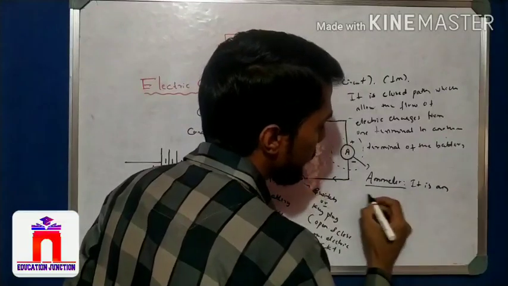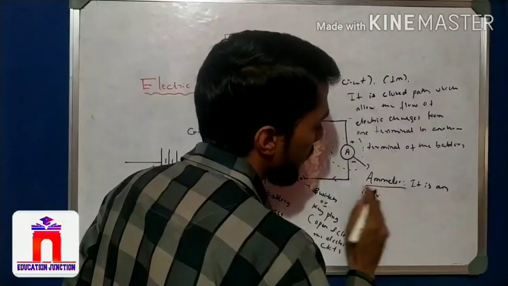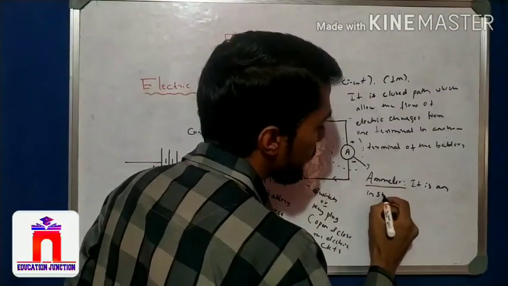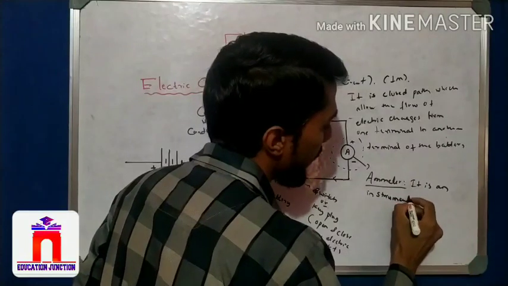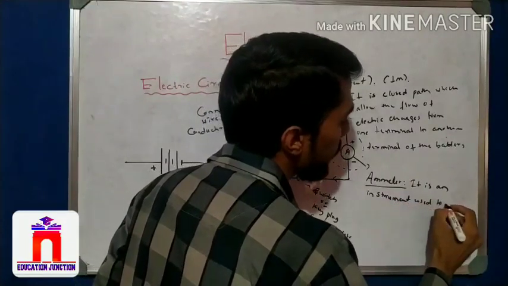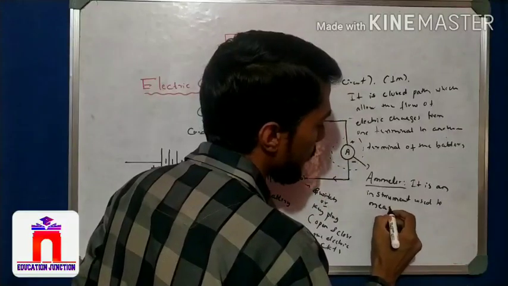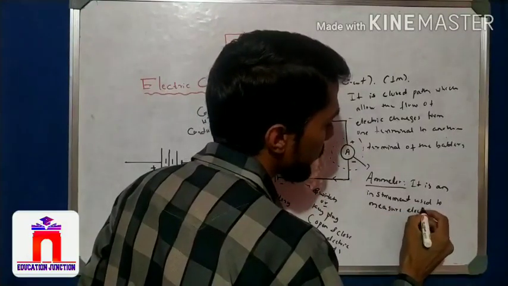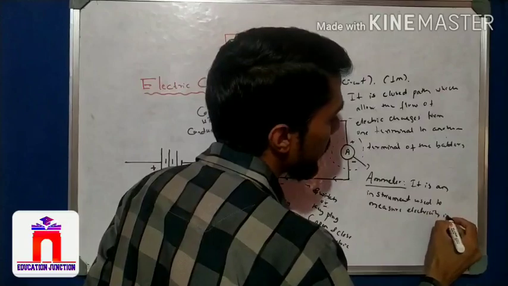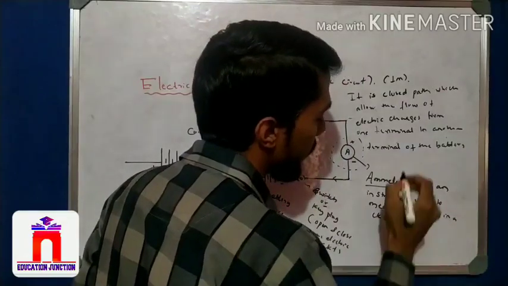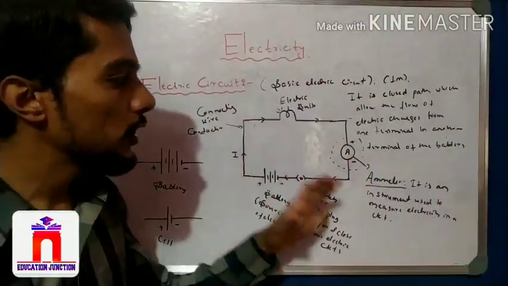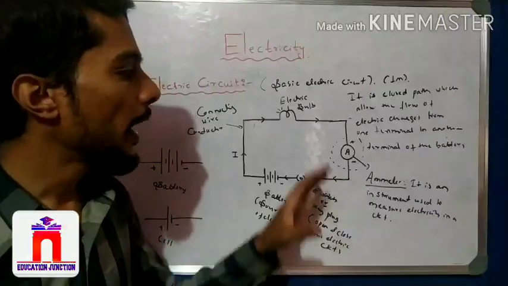The ammeter is an instrument used to measure electricity in a circuit. So this is the ammeter.